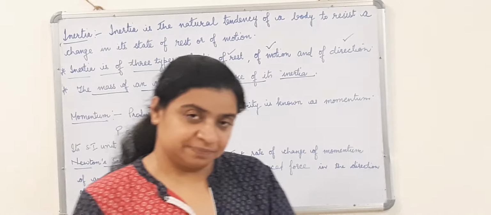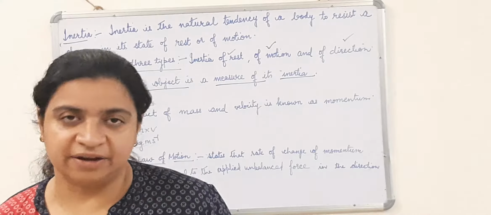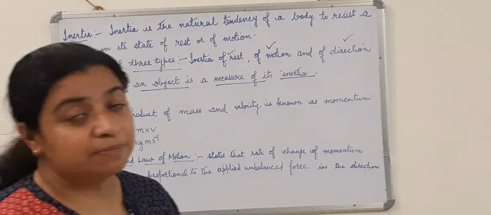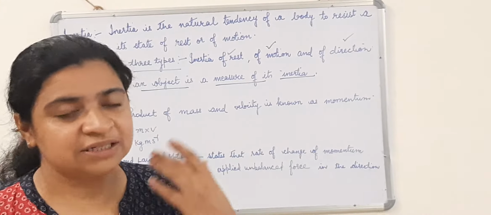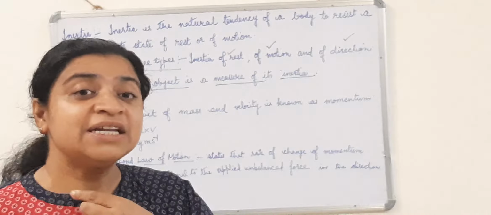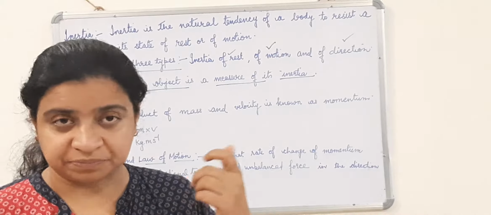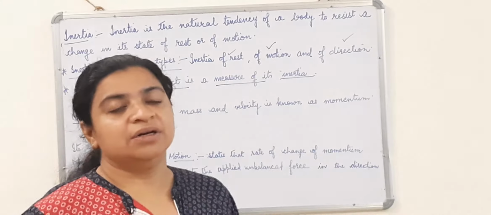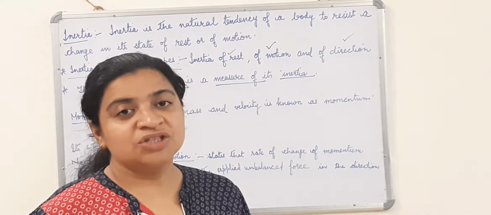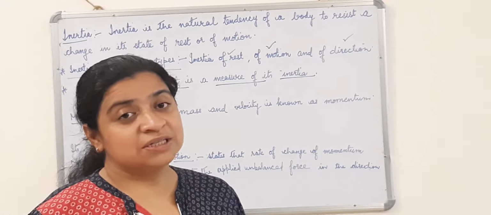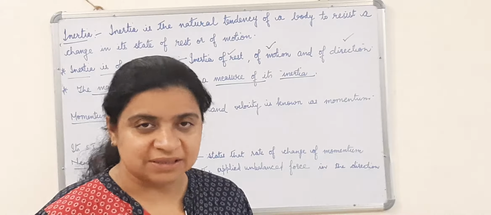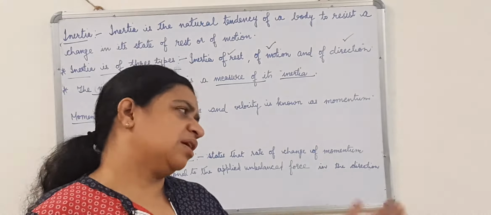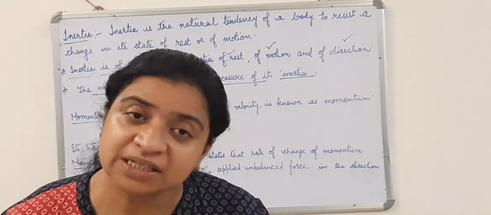In case 1, in case of the bullet and fire, we fired the bullet. The mass of the bullet is negligible, very, very small. But the velocity with which it was triggered, that velocity is too much. So it was able to kill a person. On the other hand, the velocity of the truck is very low.